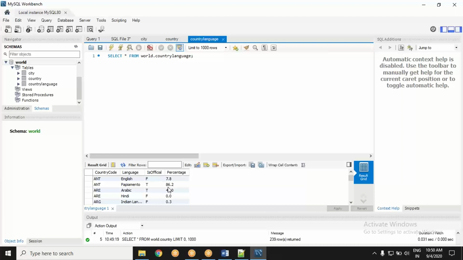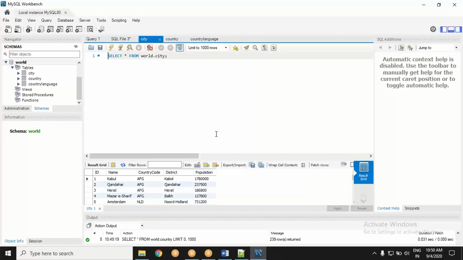Fair? So can you identify the primary keys and foreign keys in these tables? Can you identify primary and foreign keys? Yes, correct.